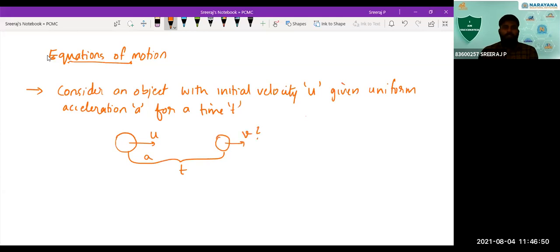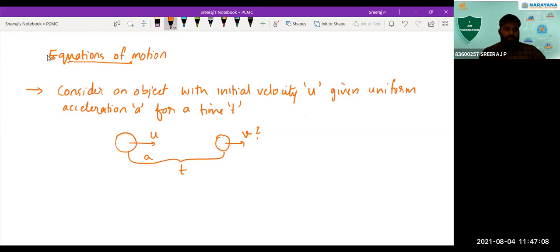That is actually given by the first equation, I mean, the first equation of motion. This is not actually the first equation of motion. It's one of the equations of motion. So how will you get that value is what we are going to see. How can we get that?